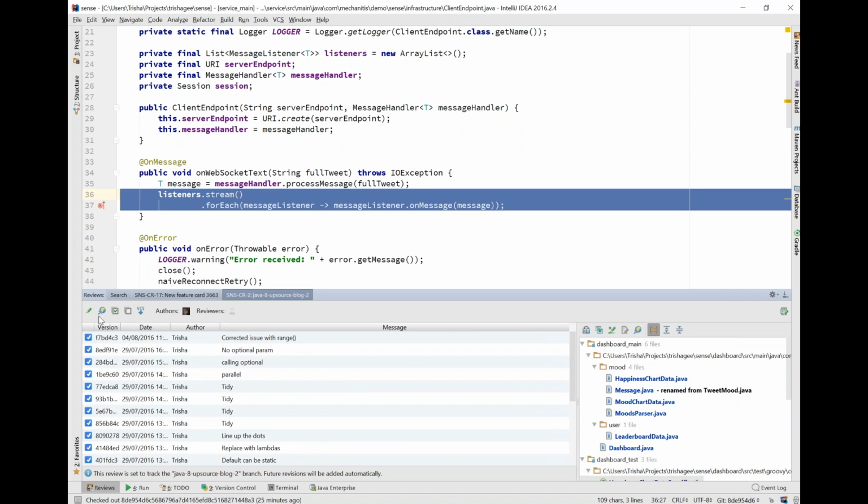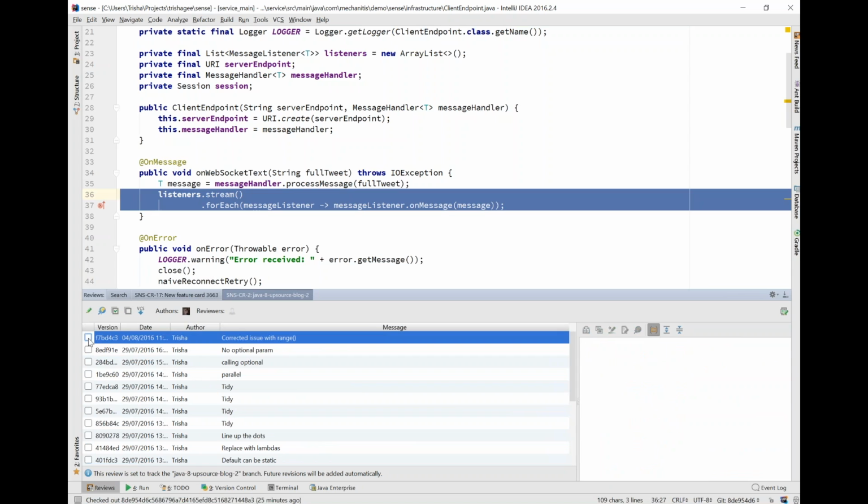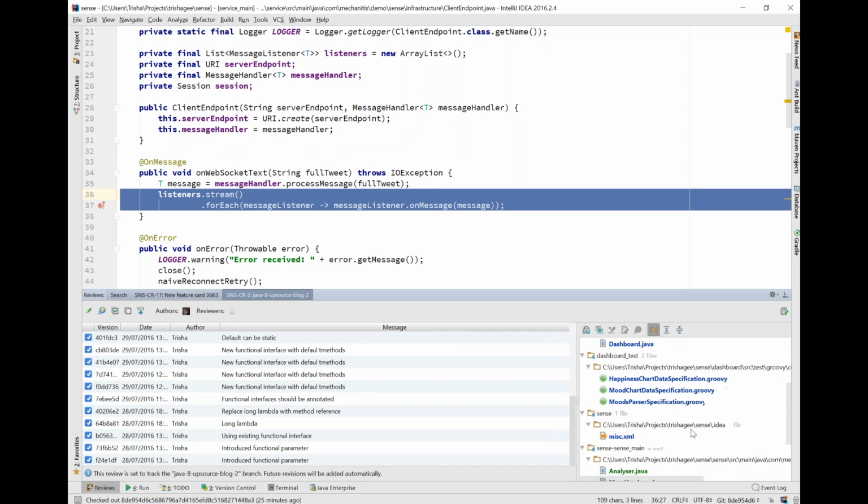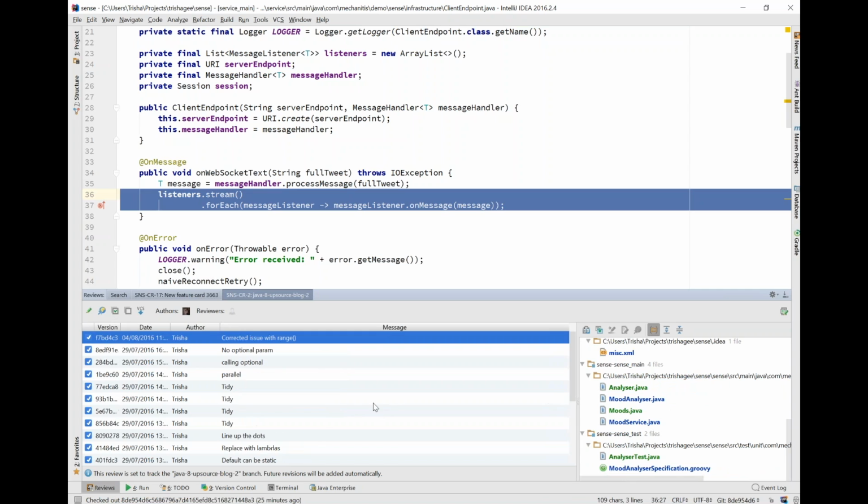If I want, I can say, okay, I only want to look at the most recent commit, which I can see only had 1 file in there, or I want to have a look at the whole branch, all the changes that went in there, and then I can see all of that here. And obviously, I can say check out revisions, and that will check out everything up to this most recent version.